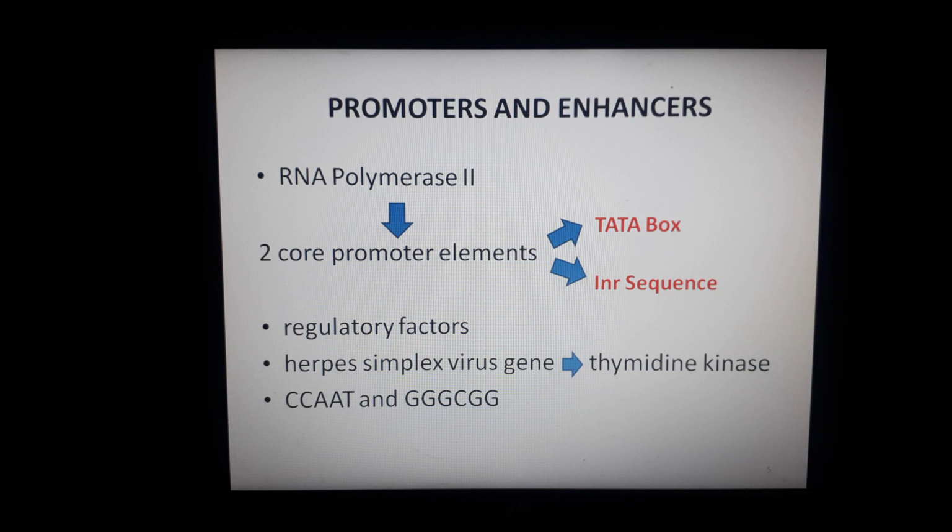So for the first time, these two regulatory sequences were found in the herpes simplex virus gene, which is also a feature of eukaryotes. Both sequences are located within 100 base pairs upstream of the TATA box, and their consensus sequences are CCAAT and GGCGG. I have told you what a consensus sequence is in the last lecture, where we discussed it.